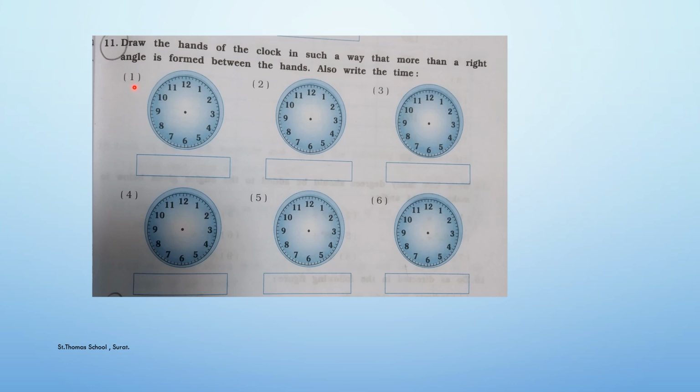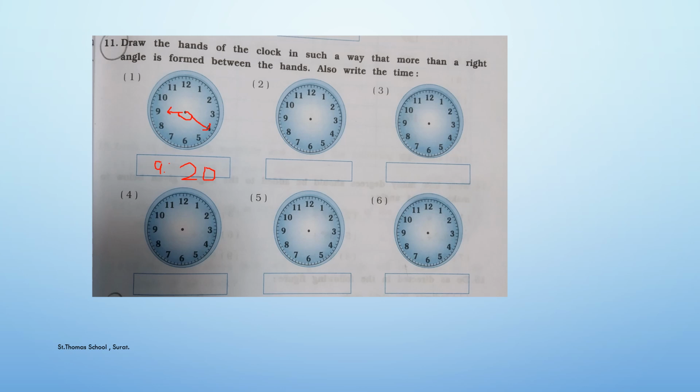So now let's do the first sum. You can write any time. For example, in the first sum, I'm going to write the time as 9:20. So the angle formed by drawing 9:20 would be something which is more than a right angle. Okay, so the angle that has been formed is more than a right angle. Clear with this?